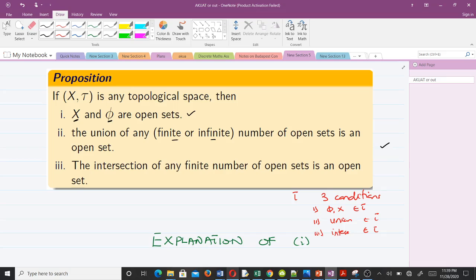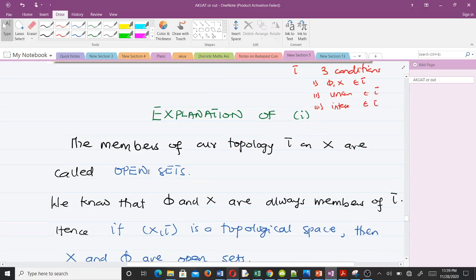In our previous video we defined what open sets are, and we said the members of our topology tau defined on X are called open sets. Since the first condition for something to be a topology is that it has to have the empty set and the full set, it means that the empty set phi and the full set X are always members of tau.